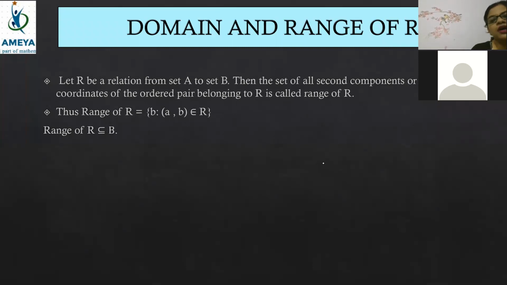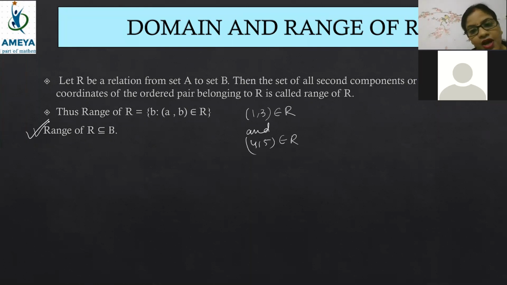Okay, so when you are writing that (1, 3) belongs to R and (4, 5) belongs to R, then beta, can you tell me the domain and range of R? By seeing only these two elements, tell me the domain of R and the range of R. I don't know any other thing. What is the domain of R and range of R here for this condition, beta? Domain of R. Very good, Harish. Domain of R is 1, 4.